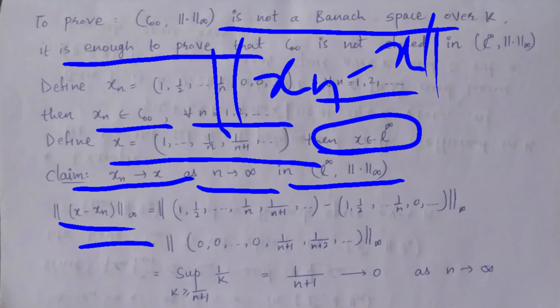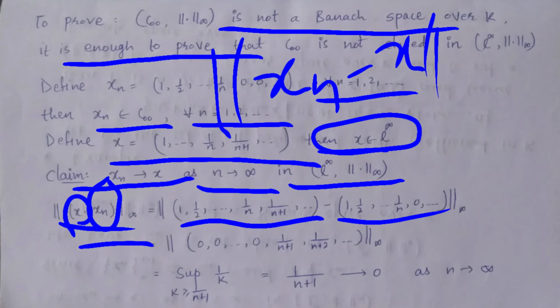So put the value of element X, that is 1, 1 by 2, and so on, 1 upon n, 1 upon n plus 1, and so on. Minus put the value of element of Xn, that is 1, 1 upon 2, and so on, 1 upon n, and 0, 0, 0, 0. So here is 1 and here is 1.